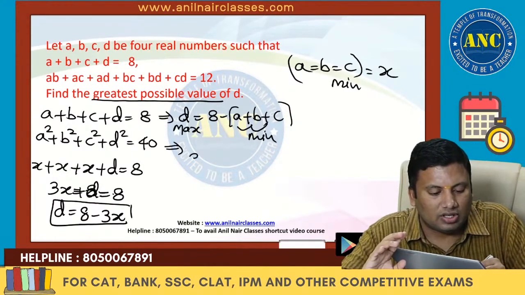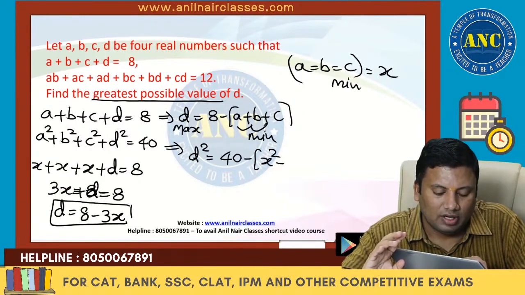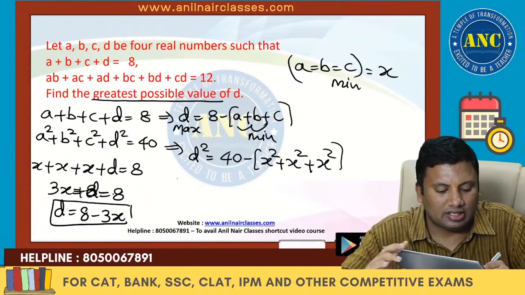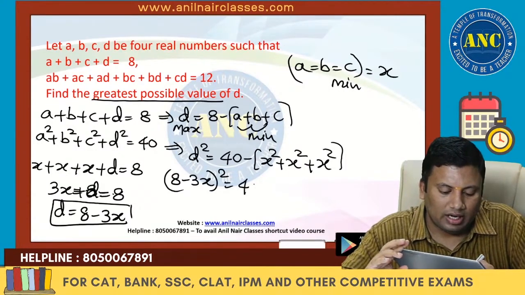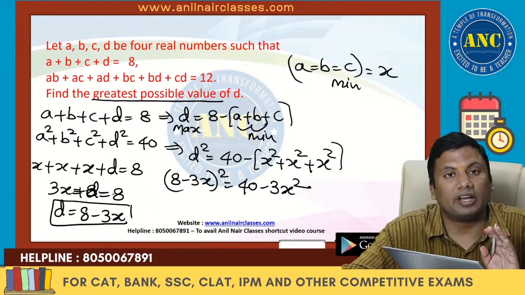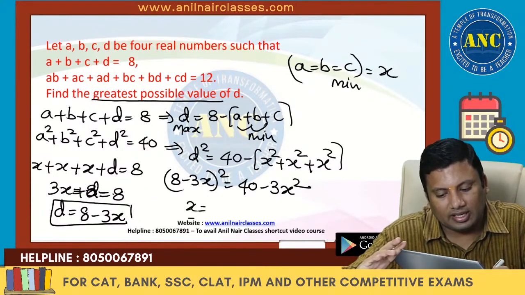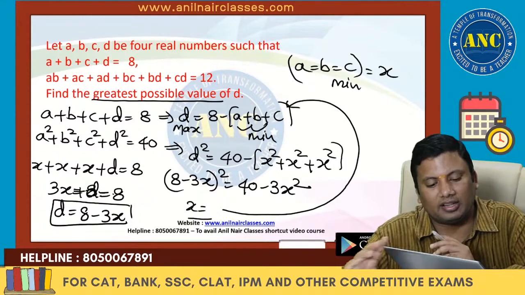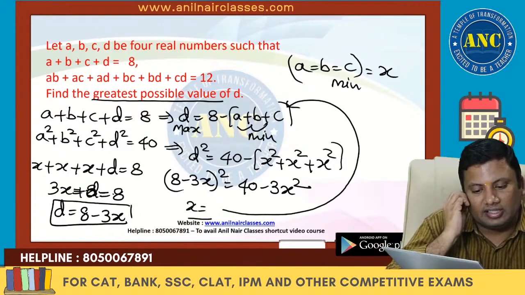So this equation, d square, is equivalent to 40 minus of x square plus x square plus x square. d is 8 minus 3x, whole square, equivalent to 40 minus 3x square. I hope it is clear, right? From there you will get the value of x, substitute here, and you will get the value of maximum d. I hope the idea is clear.